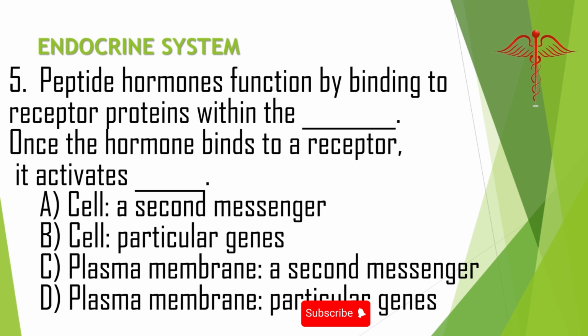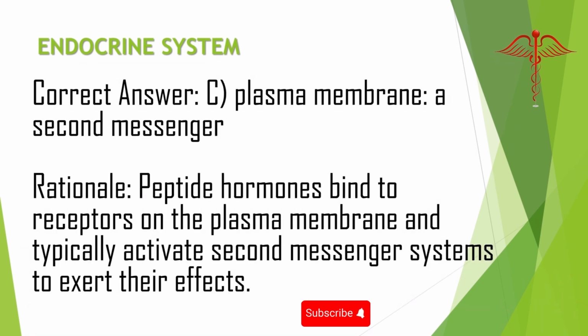5. Peptide hormones function by binding to receptor proteins within the what? Once the hormone binds to a receptor, it activates what? A. Cell, a second messenger. B. Cell, particular genes. C. Plasma membrane, a second messenger. D. Plasma membrane, particular genes. Correct answer: C. Plasma membrane, a second messenger. Rationale: peptide hormones bind to receptors on the plasma membrane and typically activate second messenger systems to exert their effects.